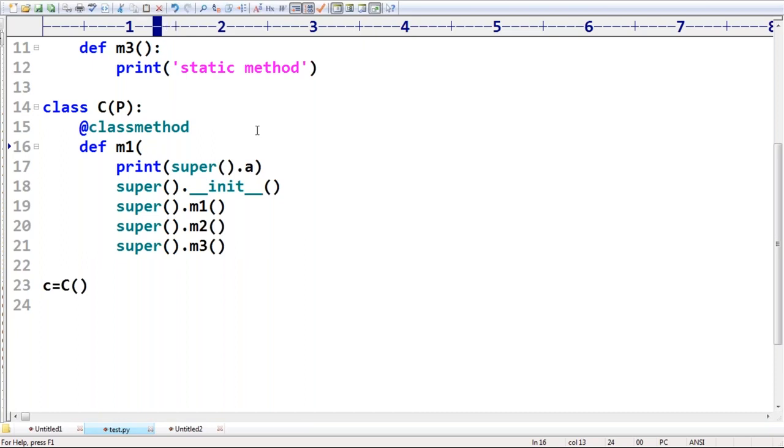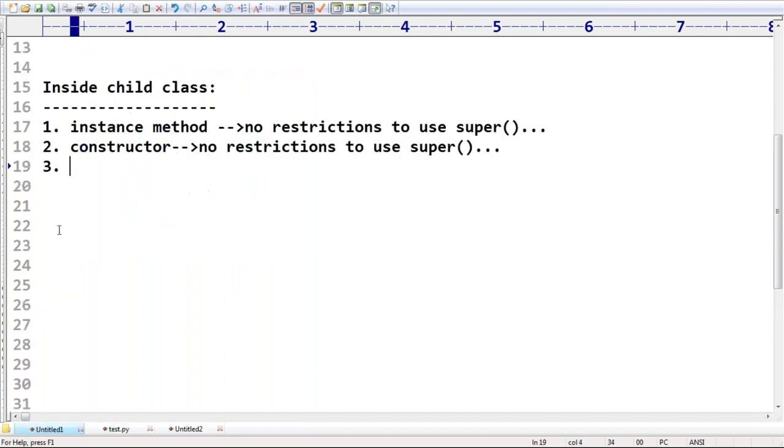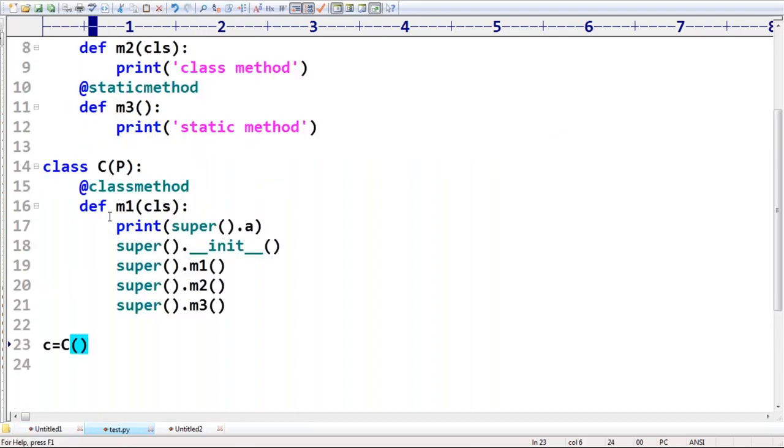Sorry, def m1 cls. Okay, def m1 cls. Oh, here some problem is going to come. I'm sure. Take a bit special care. Yeah, that is what our learning is. So inside the class method, the child class method. Okay. Now one by one, I'm taking some.